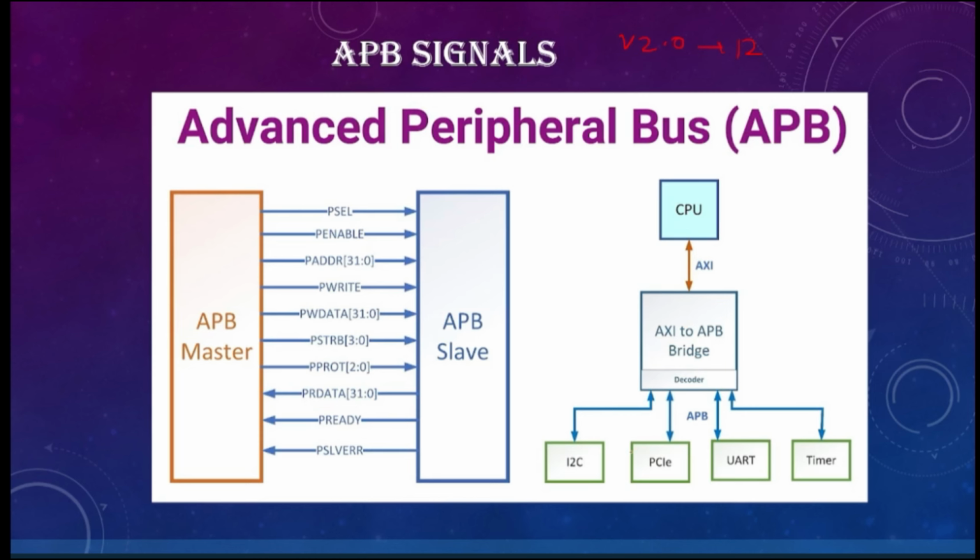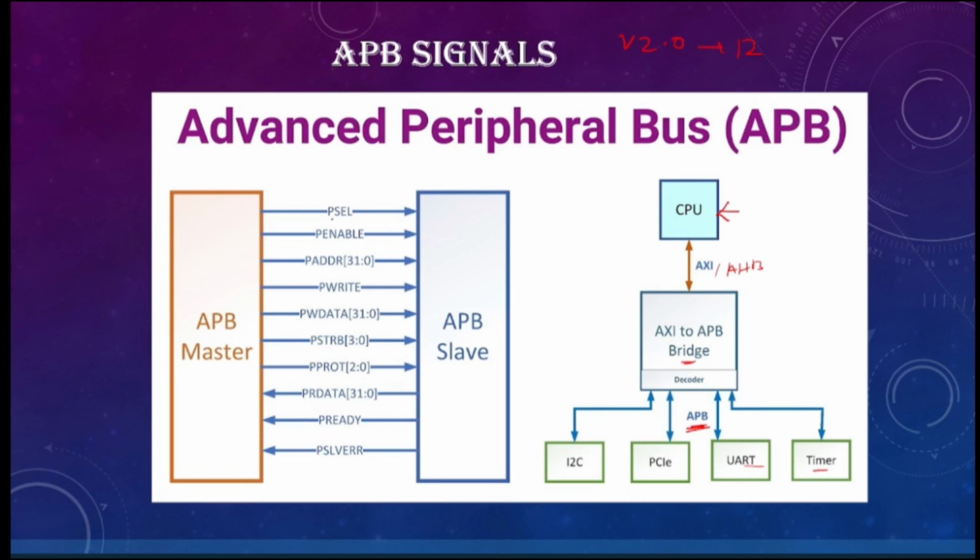If you see here, this is our processor, because we have already talked about this in our architecture. The processor is connected to the bridge by using a high speed protocol like AXI or AHB, and from this bridge, other lower peripheral protocols like UART and timer will all be connected with the help of APB. Within this APB there are a total of 12 signals.